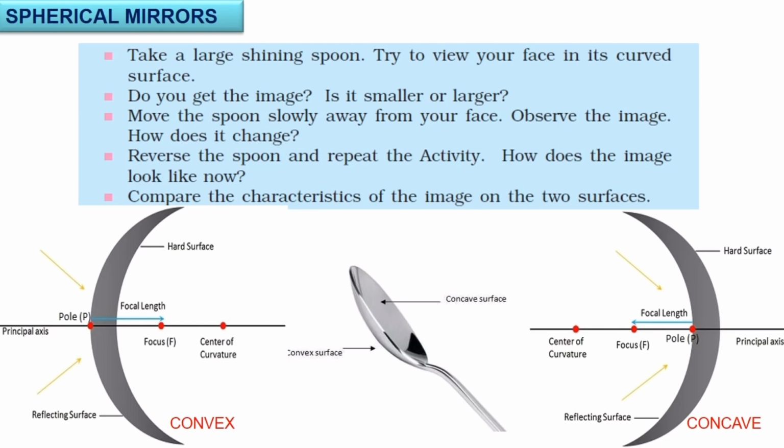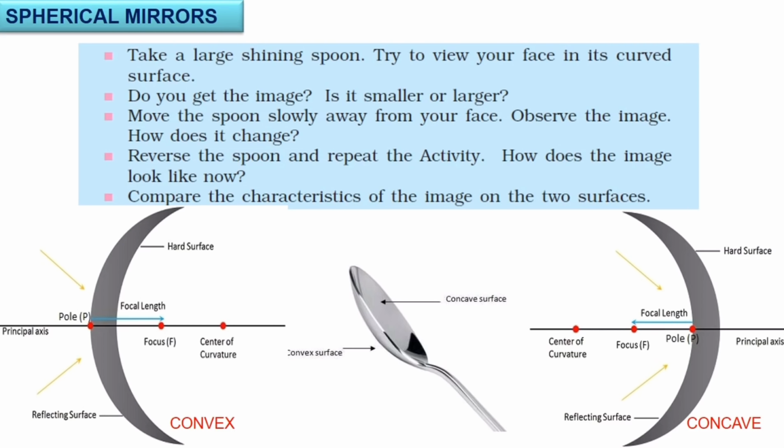Move the spoon slowly away from your face. Observe the image. How does it change? Reverse the spoon and repeat the activity. How does the image look now? Compare the characteristics of the mirror on the two surfaces. What will you get, children?